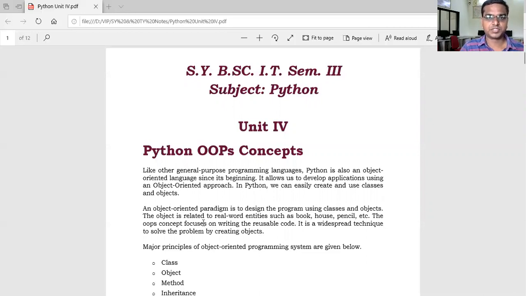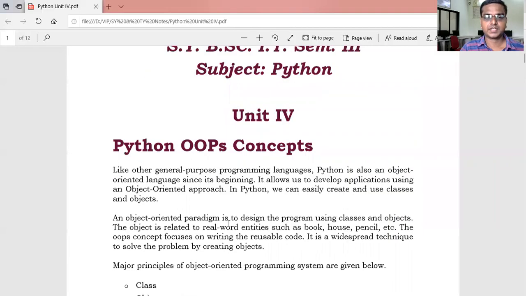Like other general purpose programming languages, Python is also object oriented since its beginning. So from the beginning, it uses the object oriented programming concepts. It allows us to develop applications using an object oriented approach. In Python, we can easily create and use classes and objects.